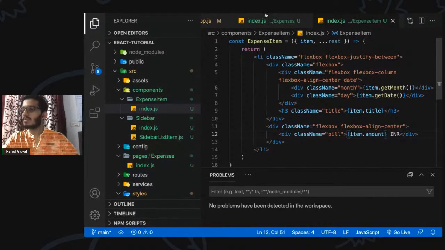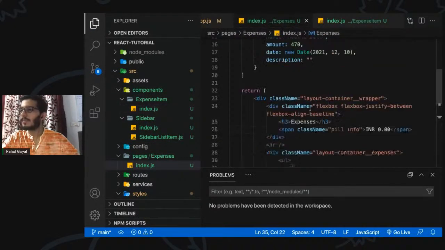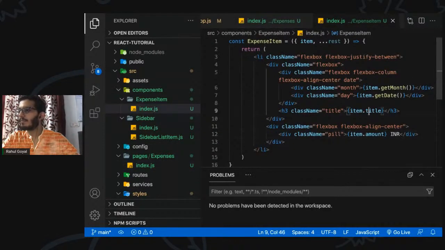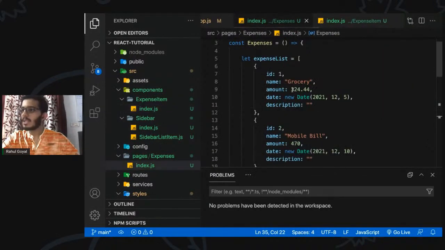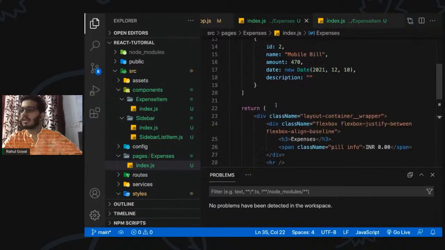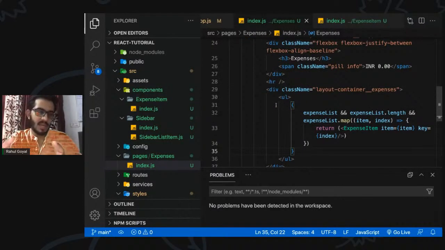Let's cross verify all the things we have used. We have the name, not the title. So we have the name, amount, date, and description. We are not showing the description in the list, but we can add some additional description, because if we are creating an expense tracker there should be some description, right?